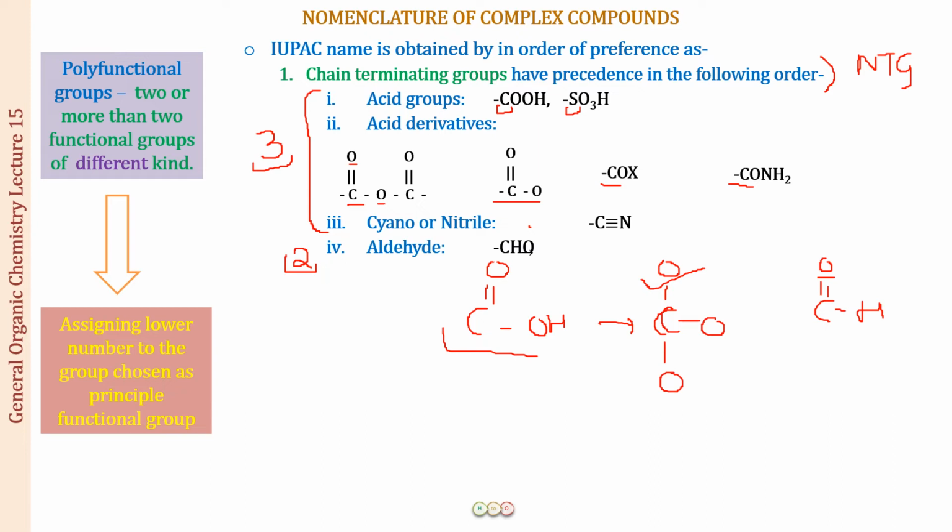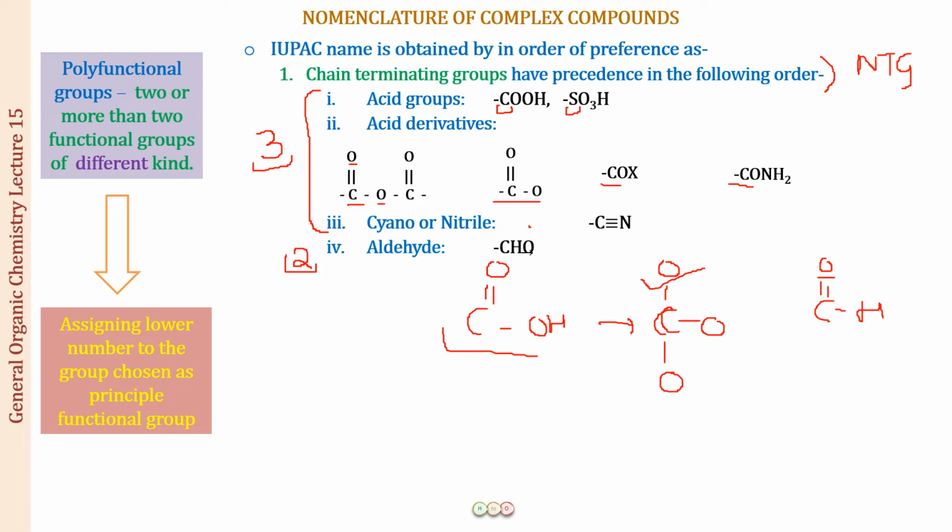Obviously whatever is the main compound is going to be more important than its derivative. Okay, so the carboxylic acid is higher in priority than the acid derivatives. All the acid derivatives are going to be less than the acid groups. So first we have the carboxylic acid group, then we have the sulfonic acid, and then we have the acid derivatives.